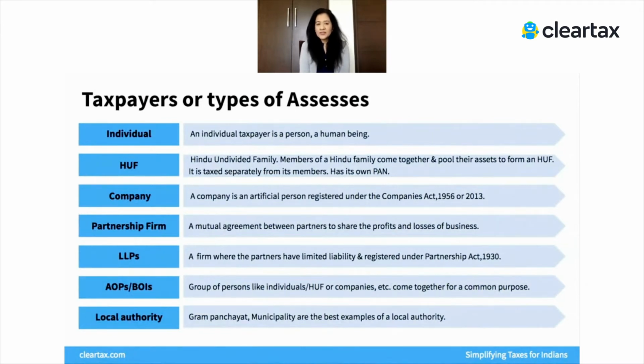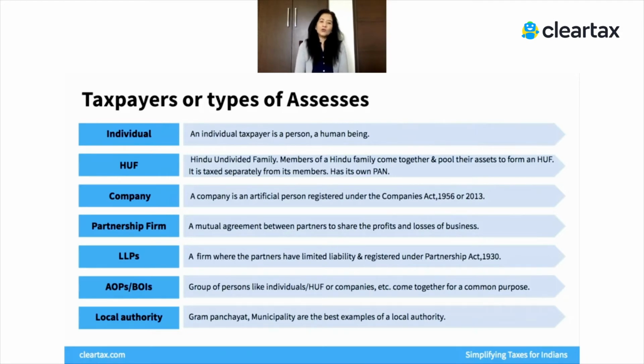Moving on to the next, here are the different types of taxpayers or types of assessees. There are individuals, then there are Hindu undivided families. You could be a company, a partnership firm, a limited liability partnership firm, or you could be an association of persons, a body of individuals, or a local authority. Now, this is only the manner and the form in which taxpayers may be constituted.